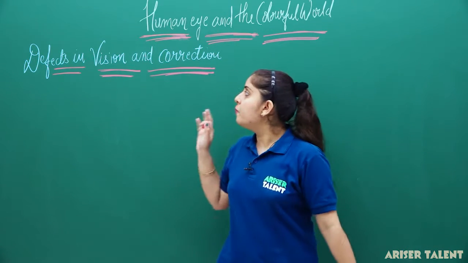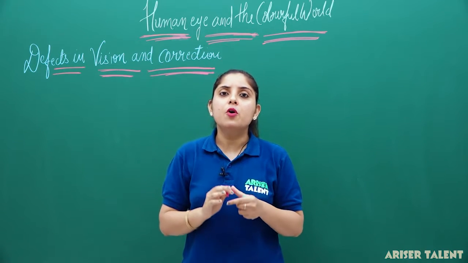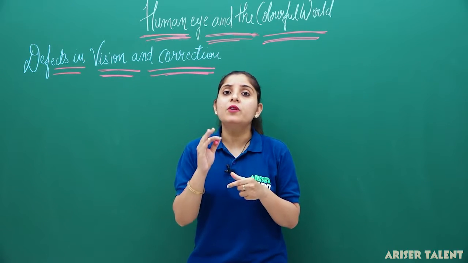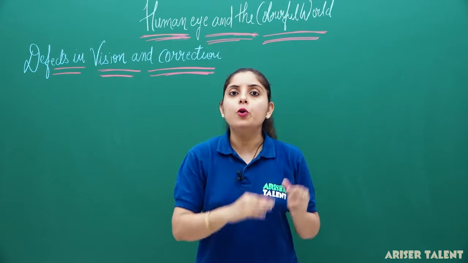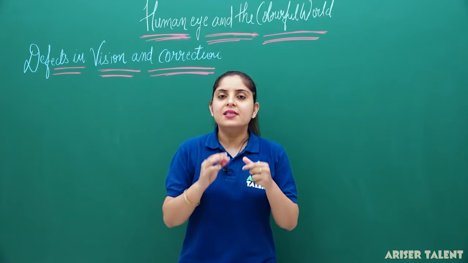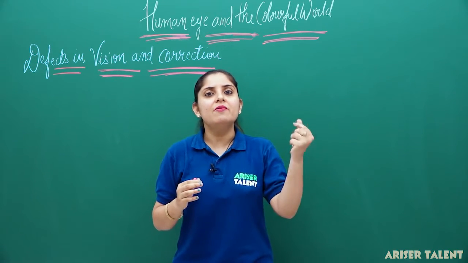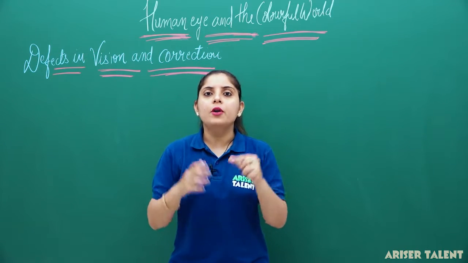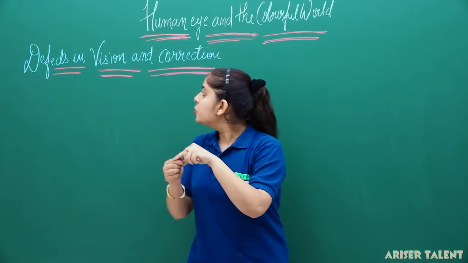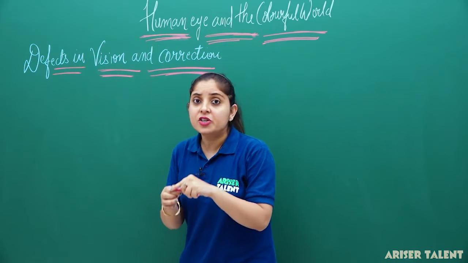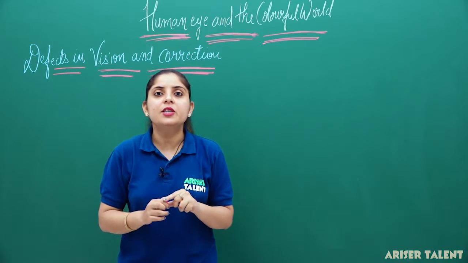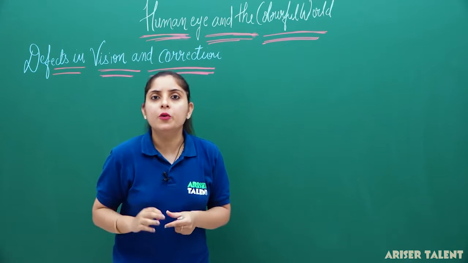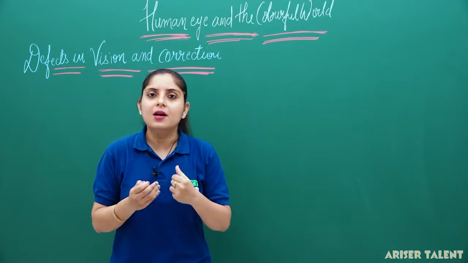The defect of vision happens just because the power of accommodation of the eye becomes very low, and sometimes it is due to the weakening of the ciliary muscles in the eye. I have told you earlier what the ciliary muscles are. Ciliary muscles hold the eye lens, and whenever light falls on the cornea, they modify the light rays according to dark and light. Defects in vision and their correction is our today's topic, and it is a very interesting topic. Definitely a question will be asked from this topic, whether a theory question or sometimes a numerical, in your exam.